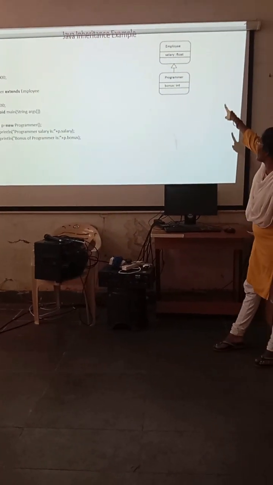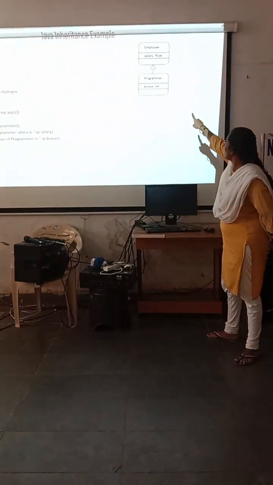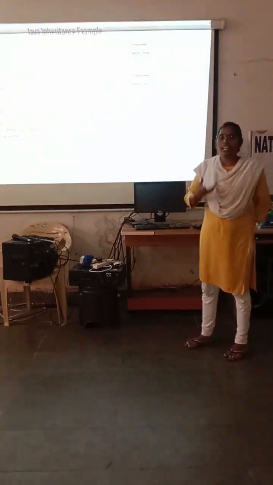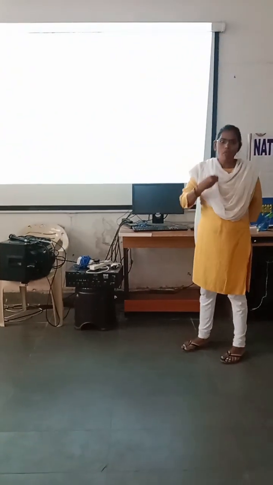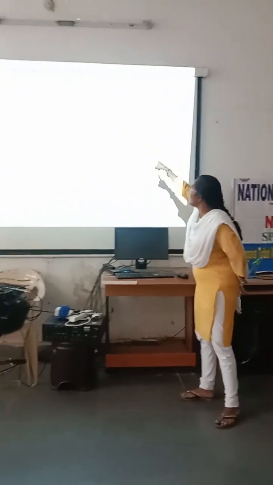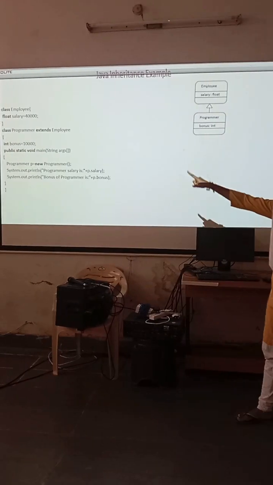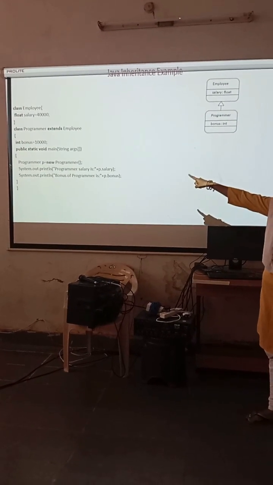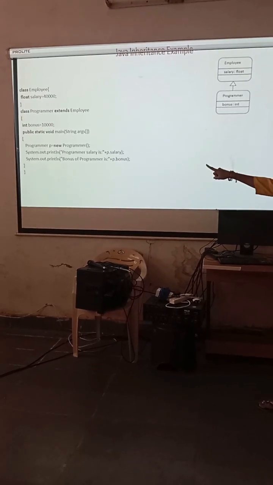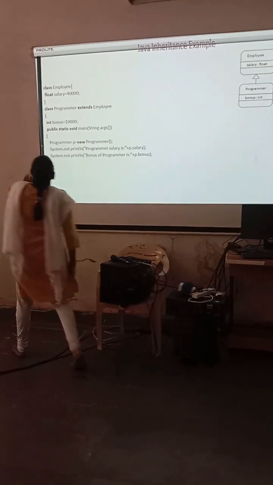So here we are taking a float, and the is-a relationship I am using here. The programmer has a bonus, int. Whatever the employee is already getting as salary, now I am providing the bonus. The bonus data type is an integer. Look here, we have one example. The name of the class here is employee, with float salary 40,000, and class programmer extends the employee. So look here, this is a class.